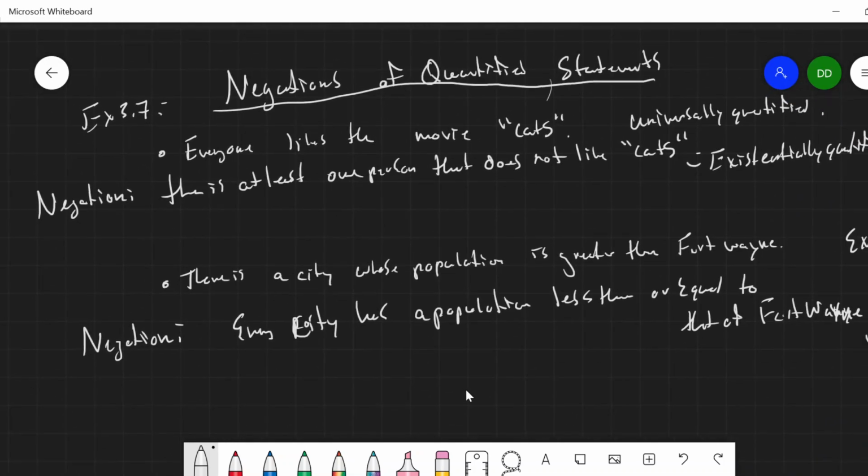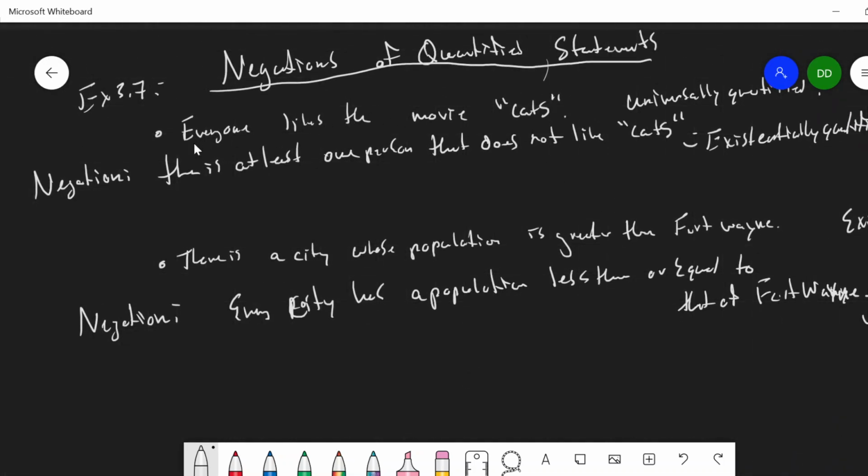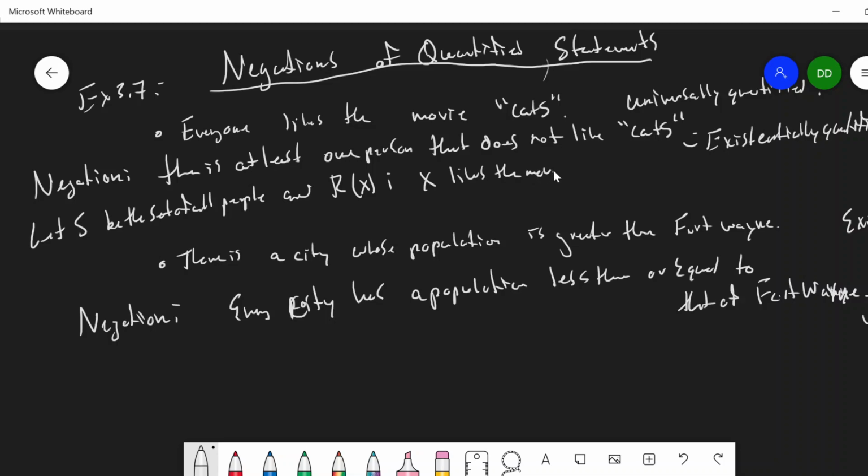So, all right, to make this abundantly clear and to get some symbols in on this, I'm going to define an open sentence and a set to make this statement like we look at universally quantified statements. So I'm going to say let S be the set of all people, and I'll let R of X be X likes the movie Cats.